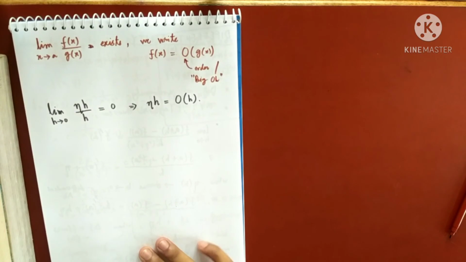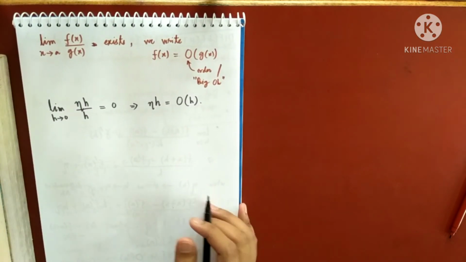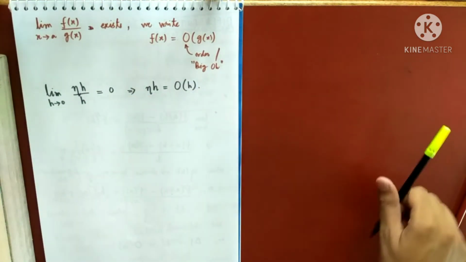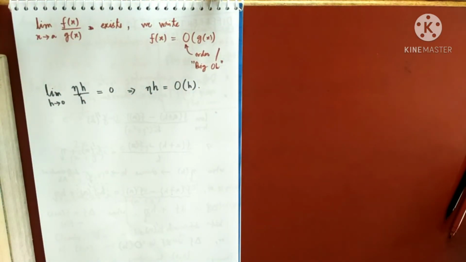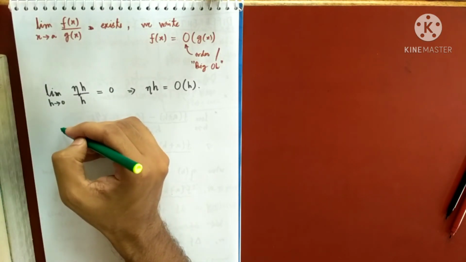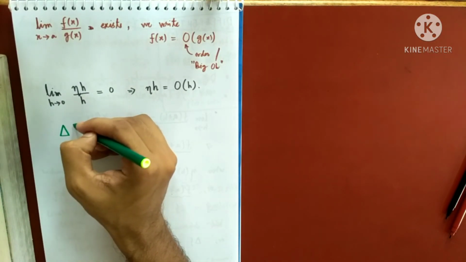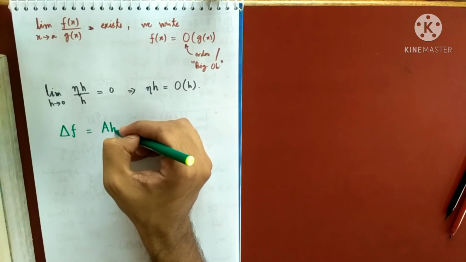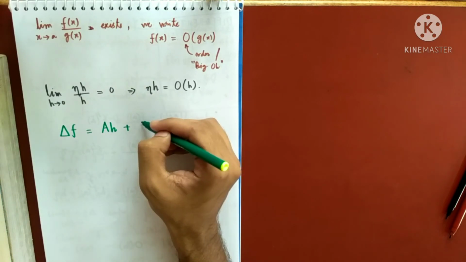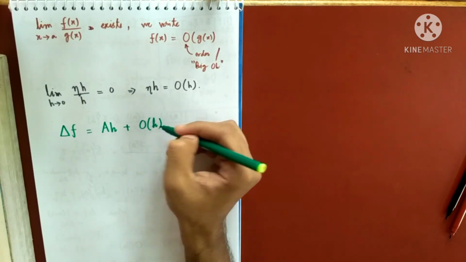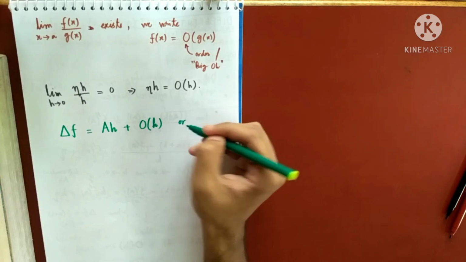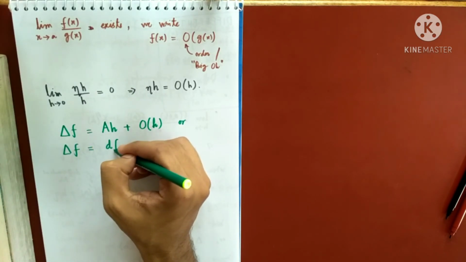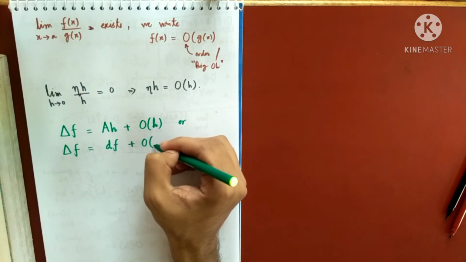So what is the clever answer? How is differentiation defined for a single variable? It is defined like this. The increment in the function is of the form some number times h plus something of order h, or del f can be written as df plus order of h.